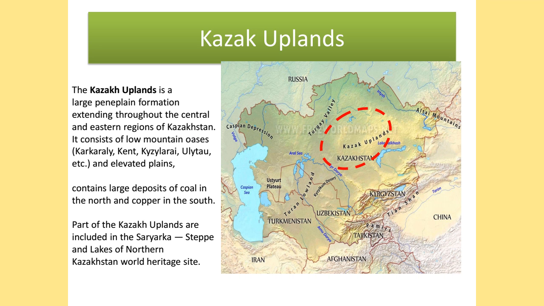Another important feature of Central Asia is the Kazakh uplands. As the name indicates, this is mostly located in Kazakhstan. The Kazakh uplands are a large plain formation extending throughout the central and eastern regions of Kazakhstan. It consists of low mountains and elevated plains, and contains large deposits of coal in the north and copper in the south. Parts of the Kazakh uplands are included in the Saryarka, Steppe and Lakes of Northern Kazakhstan World Heritage Site, so one of the important World Heritage Sites is located in the Kazakh uplands.